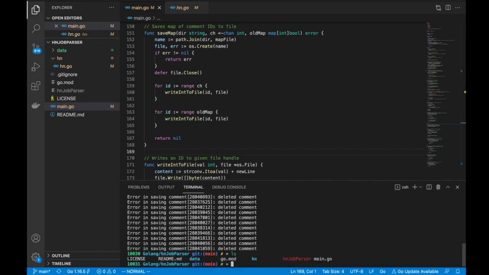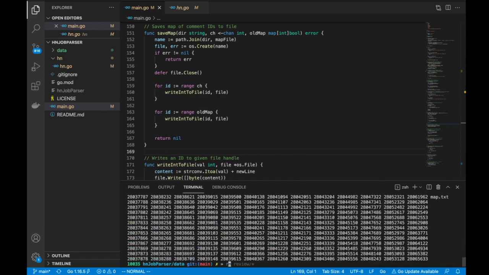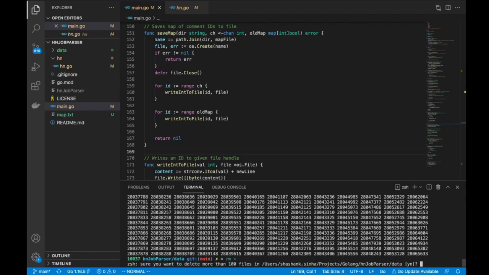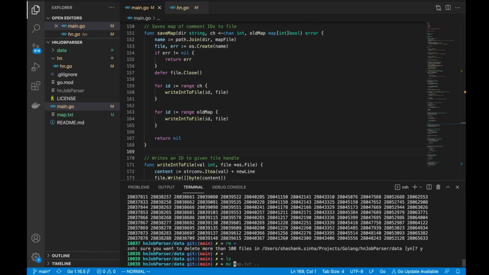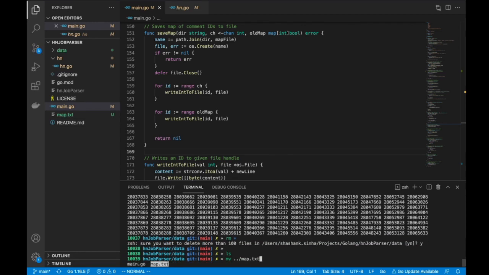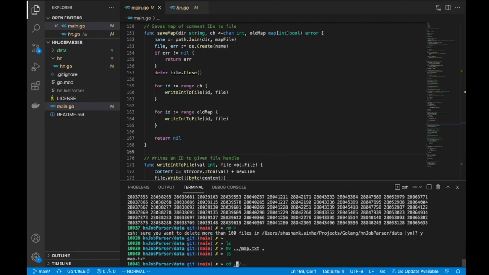So if I try to run it again, awesome. 0 new comments. It will say full comments. And just to make it more fun and really see if this actually works or not, I am going to move it out, delete everything here, and bring the map back here.